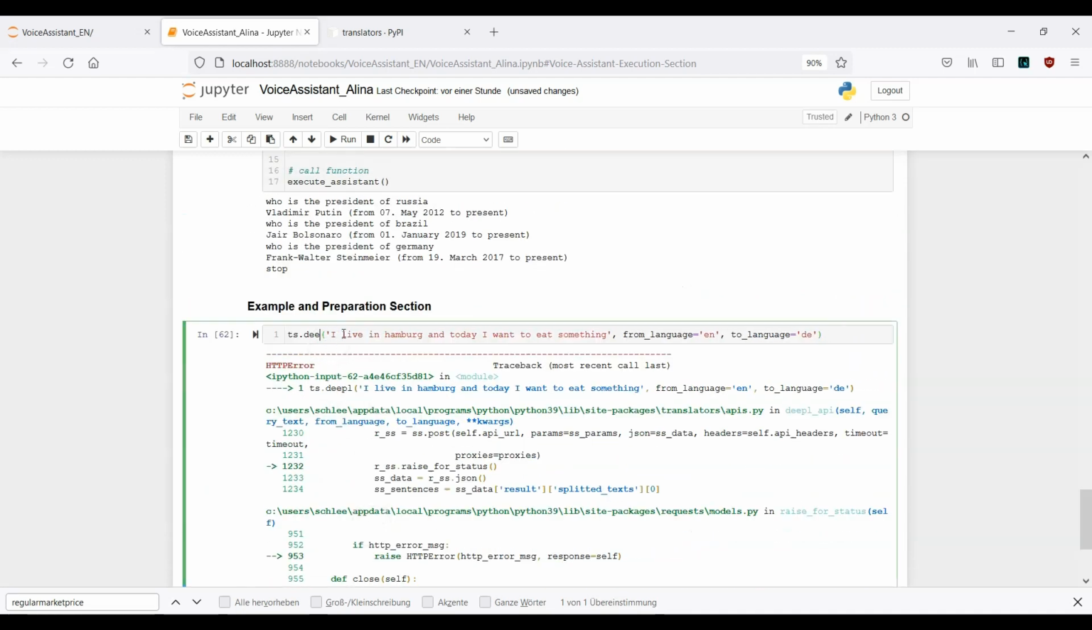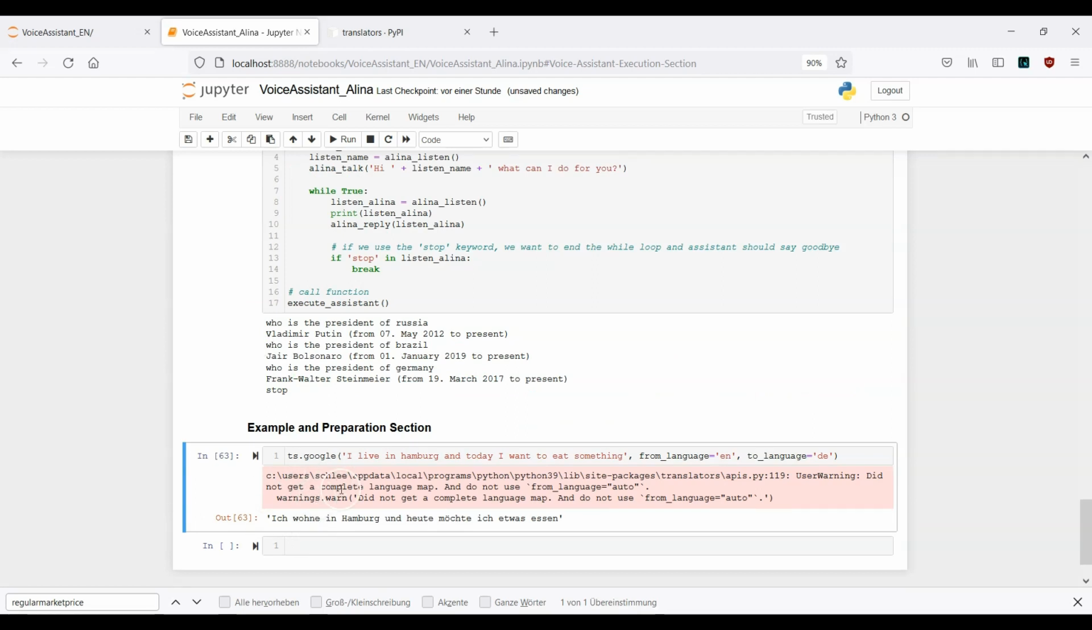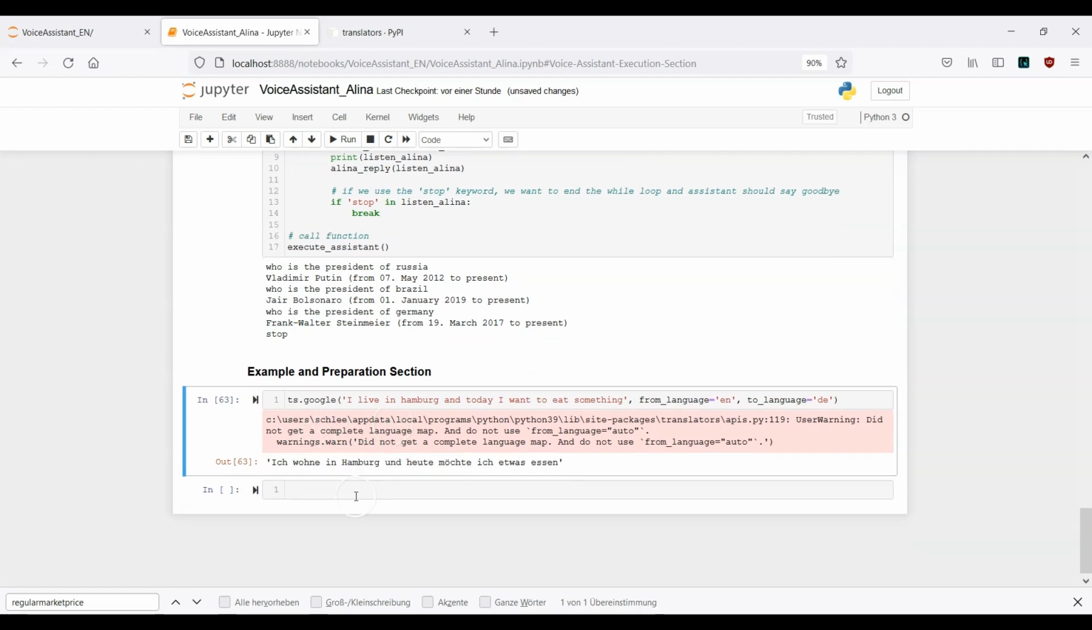Let's go ahead and use the Google Translator. So again, here we have different opportunities. Okay, and now I will use Google. Okay, so let's run this. Let's see if this works. Here we just have a warning. Never mind. And this is what we want to have. Okay, so for all of you who are able to speak German, you will see that this is the correct translation. For those of you who don't speak German, not a big deal. I just tell you that this is the correct translation.